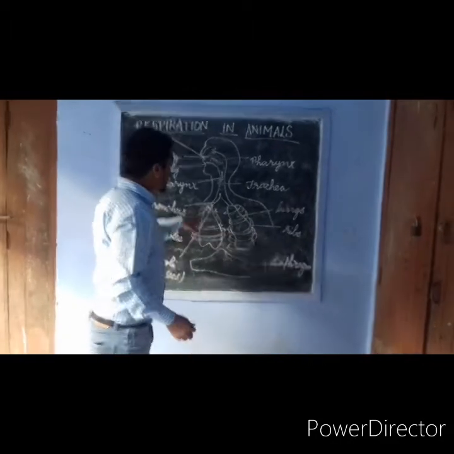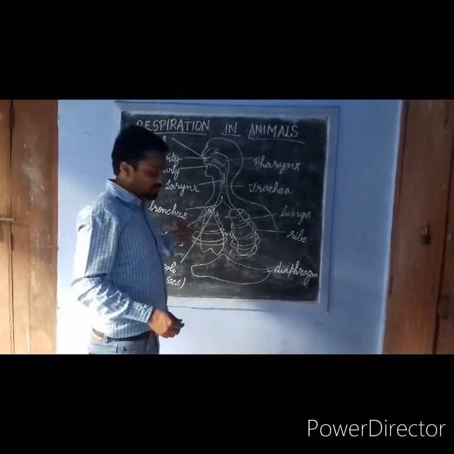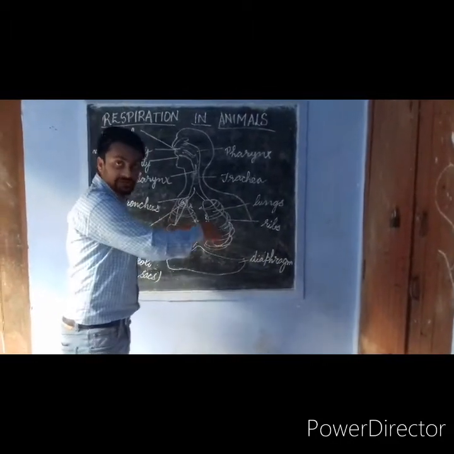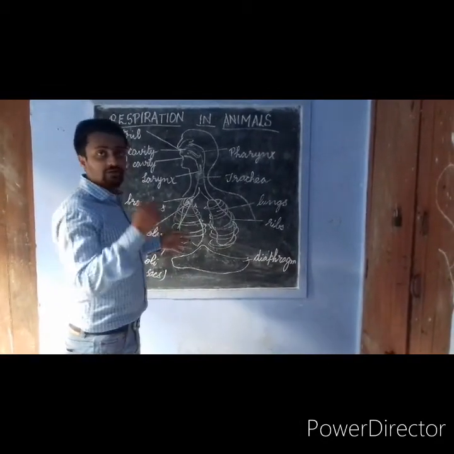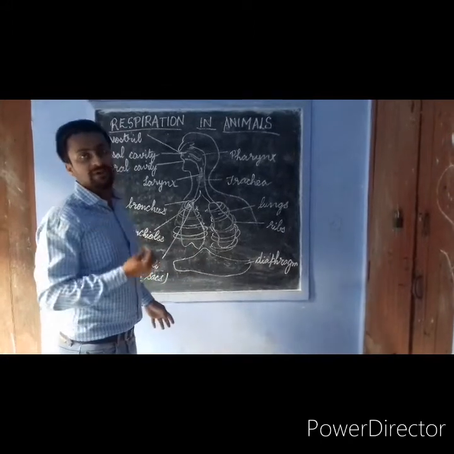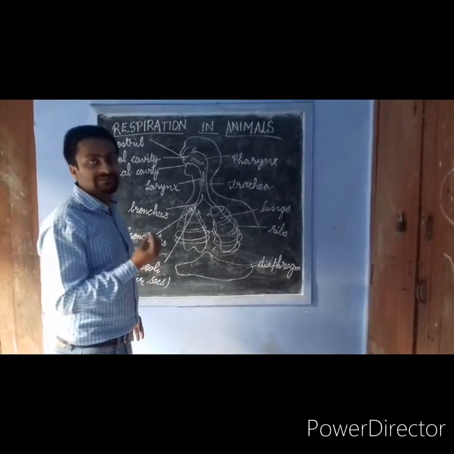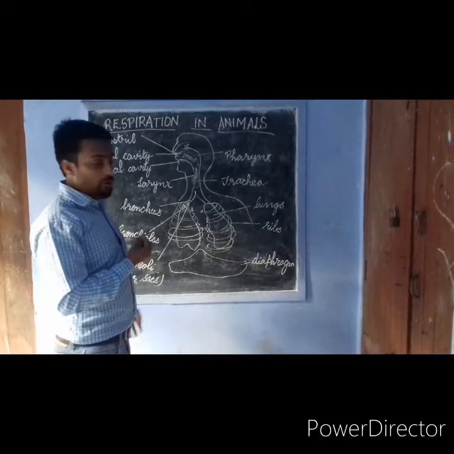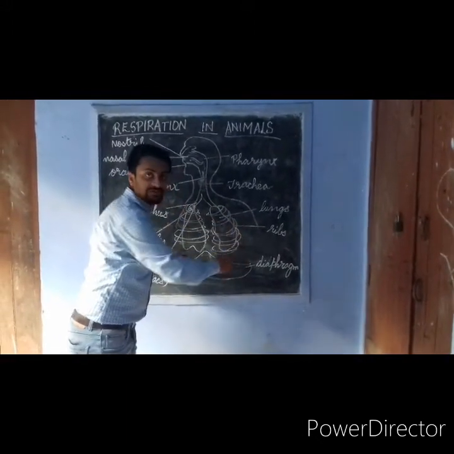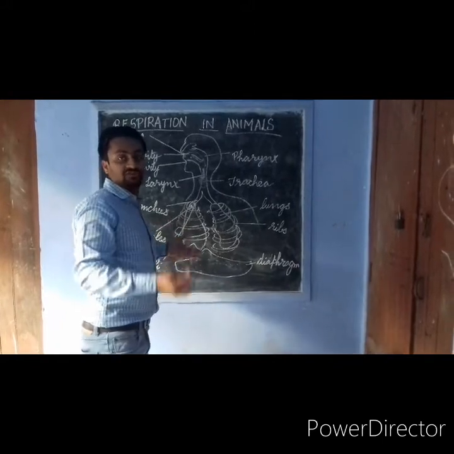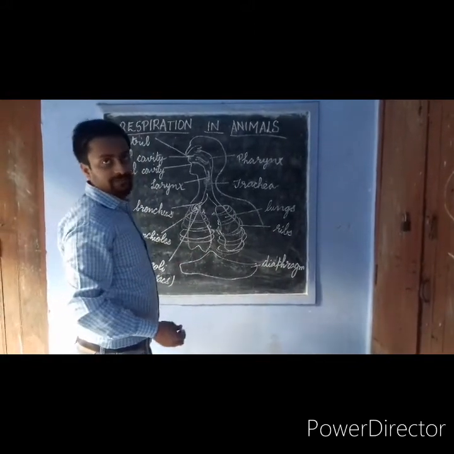Now these alveoli are present in the lungs. We have two lungs, one on the left side and one on the right side. These lungs are covered by a membrane called the pleura, which protects the lungs. Also, these lungs are enclosed in the rib cage, so that any damage to the lungs can be prevented.